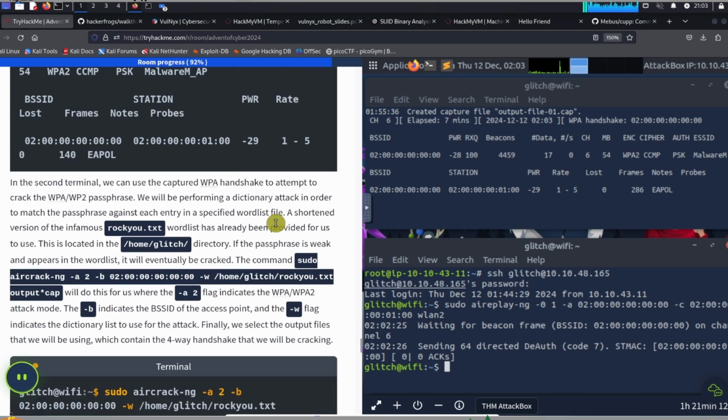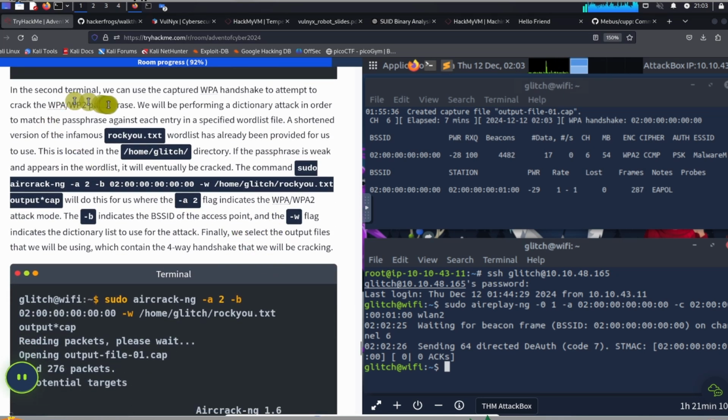That's great. In the second terminal, we can use the captured WPA handshake to attempt our crack at the WPA2 passphrase. We will be performing a dictionary attack in order to match the passphrase against each entry in the specified word list file. A shortened version of the infamous rockyou.txt word list has already been provided for us to use. This is located in the home glitch directory, which is the directory we're in, I think. If the passphrase is weak and appears in the word list, it will eventually be cracked.